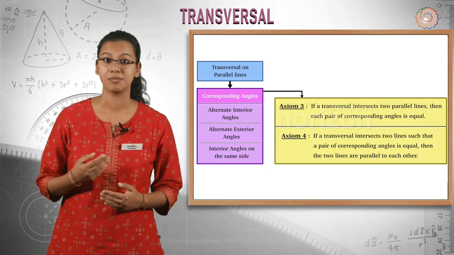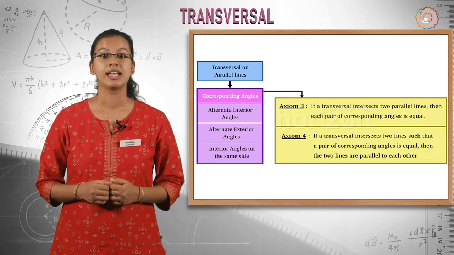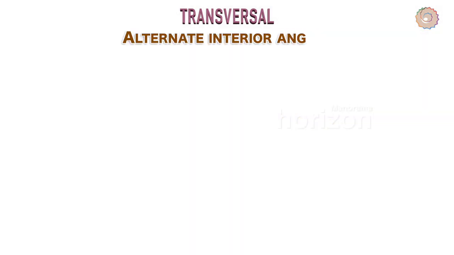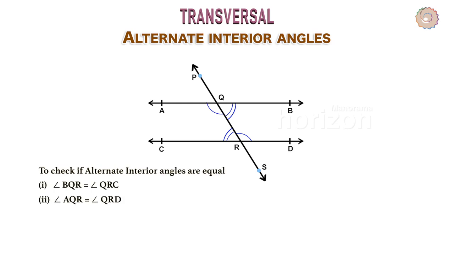Then what about other types of angles? Do we have any axioms or theorems? Let's check it out. Let's see about alternate interior angles. Consider the transversal PS intersecting parallel lines AB and CD at points Q and R respectively. We need to check if their alternate interior angles are equal. That is, to check if angle BQR equals angle QRC and angle AQR equals angle QRD.